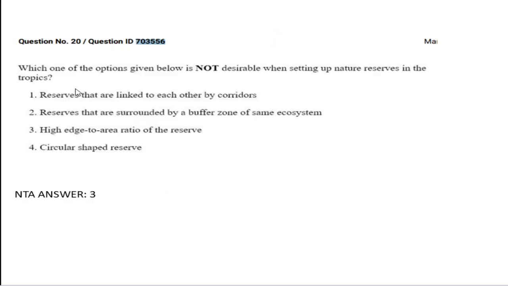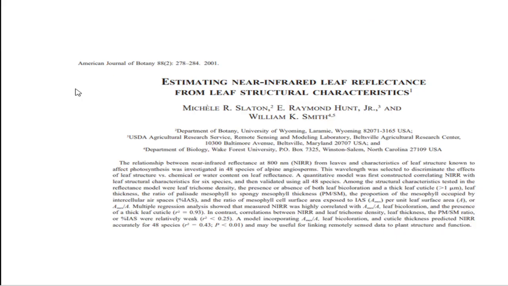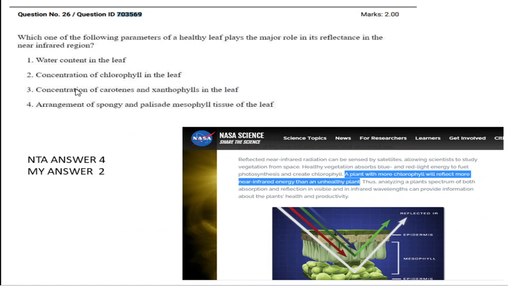Some students challenged this particular question ID. Regarding question ID 703569, according to NTA they just mentioned option 4 is correct, but if you check this particular article, they have clearly mentioned option 4 is incorrect. They are asking which parameter of a healthy leaf plays a major role in reflecting the near infrared region. Here you can find that a plant with more chlorophyll will be reflecting more near infrared than an unhealthy plant. So according to me, option 2 is correct.